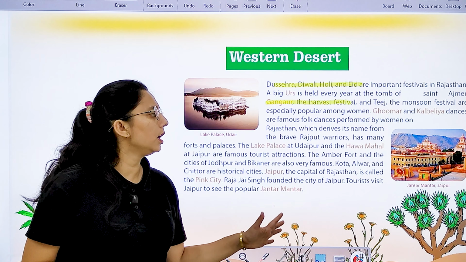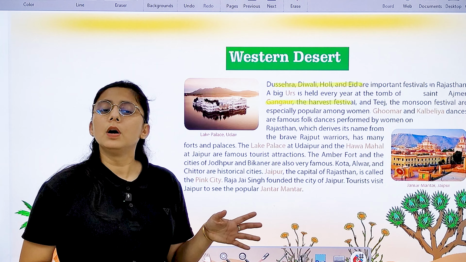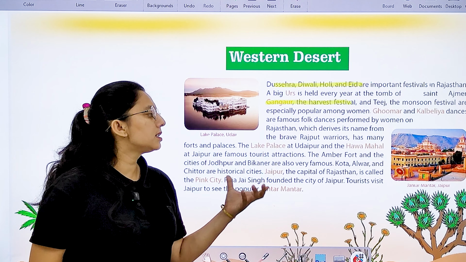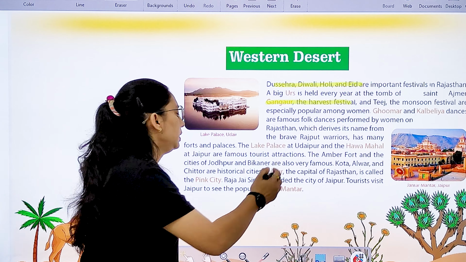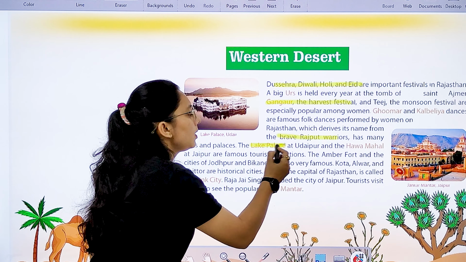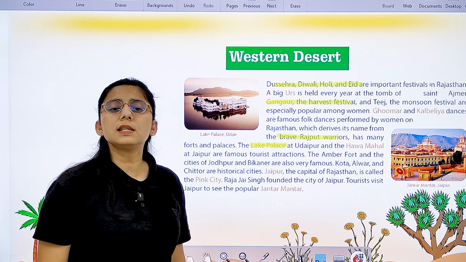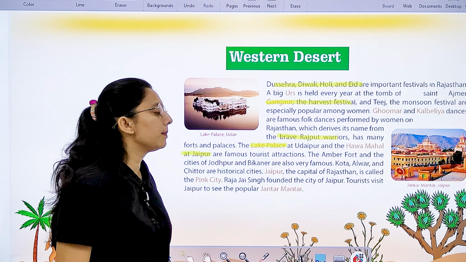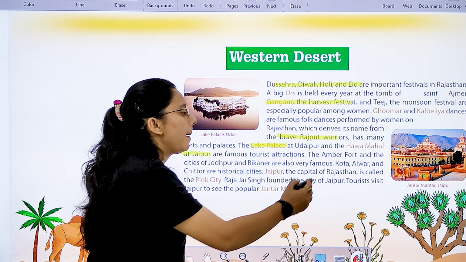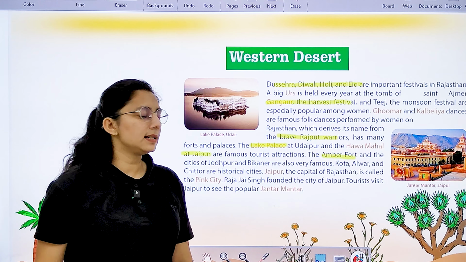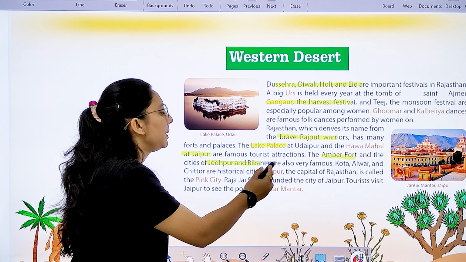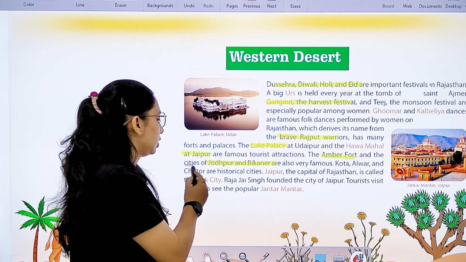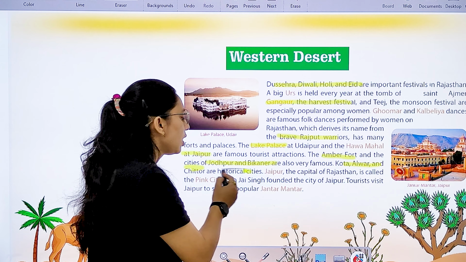The women of Rajasthan perform these folk dances, which are derived from the brave Rajput warriors. Right? If we talk about Lake Palace, where is this Lake Palace? In Udaipur. And Hawa Mahal at Jaipur. These are some famous tourist attractions. Amber Fort. What is Amber Fort? And the cities of Jodhpur and Bikaner are famous. If we talk about Kota, Alwar and Chittor, what are these? These are the historical sites.